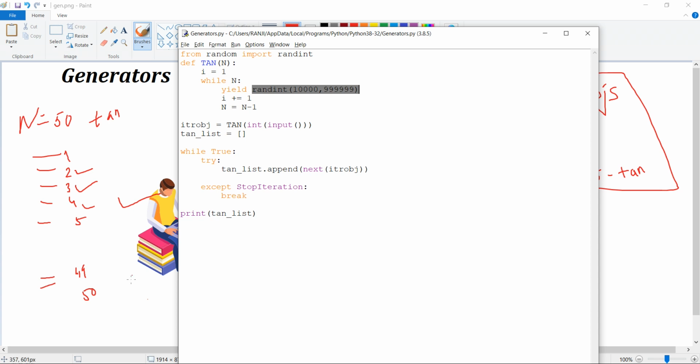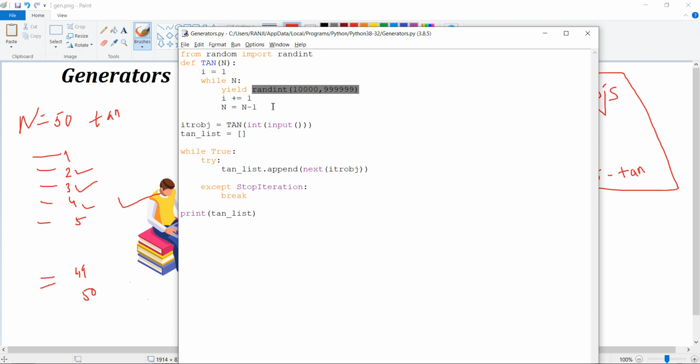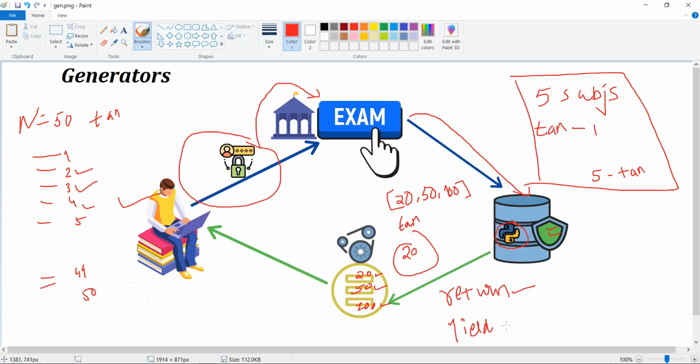Now what is the difference between return and yield method? Normally we used to write return, so whenever that function gets executed, it will return that value and the control of that program gets terminated. That was the story for return. But in yield, whenever function call happens to that particular method, it will get executed, and this particular line that I've highlighted here gets returned, but the termination will not happen, and the control will go back to this particular while loop. So that is the main difference between yield and return.